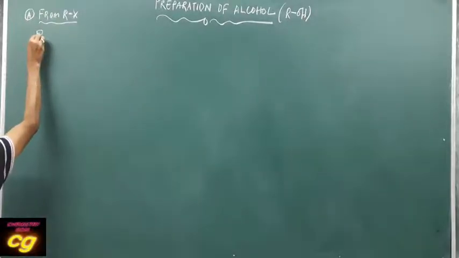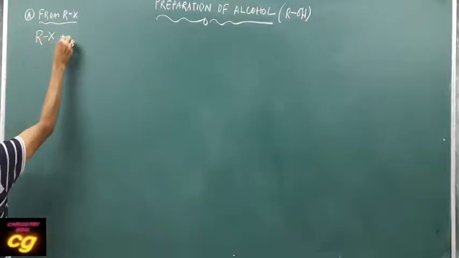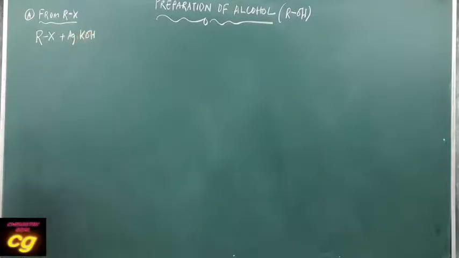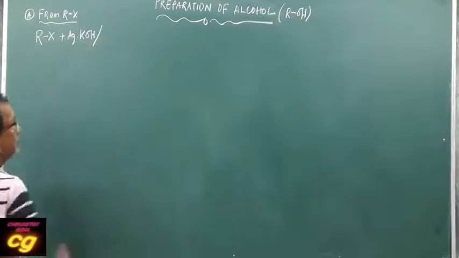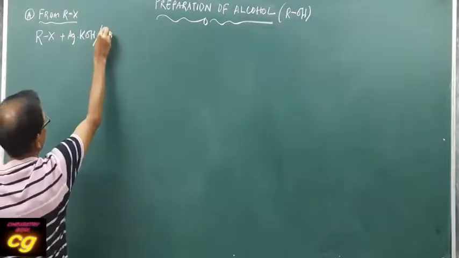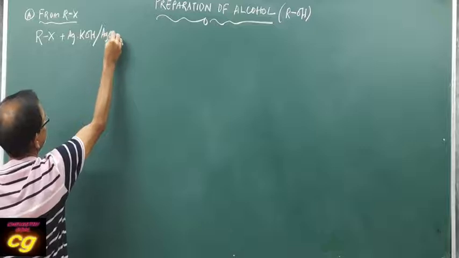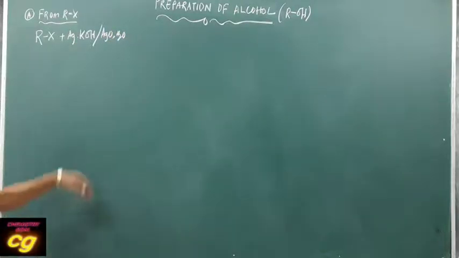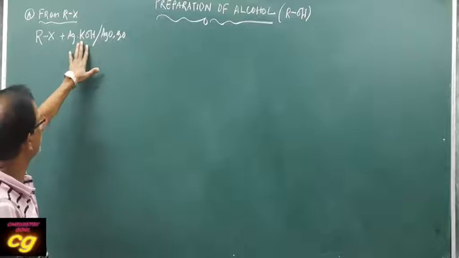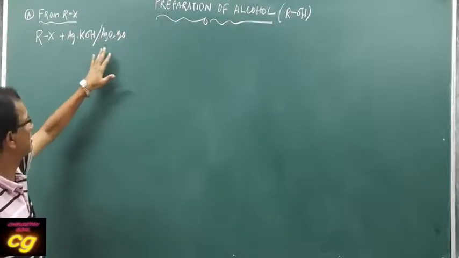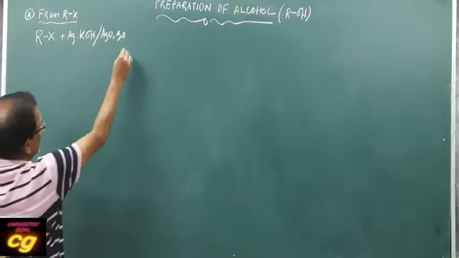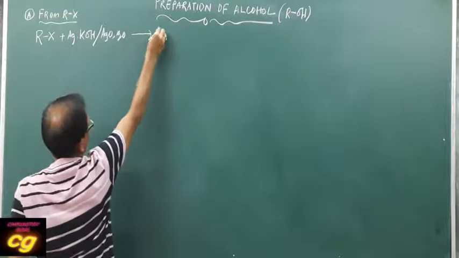If you take haloalkane and react with aqueous KOH, or you can use moist silver oxide and water, that you can say aqueous silver hydroxide, you will get the corresponding alcohol.